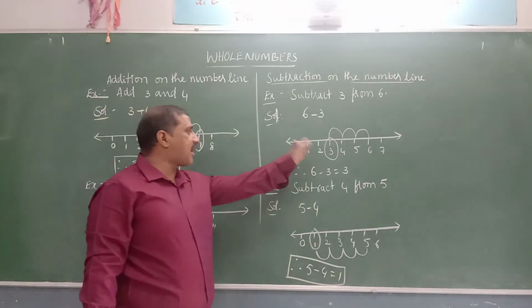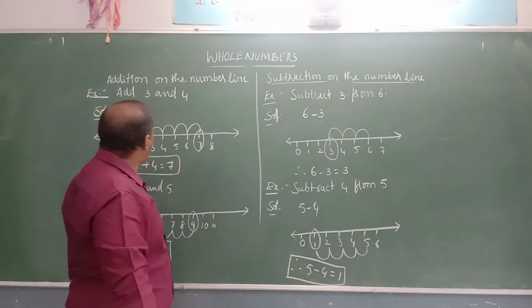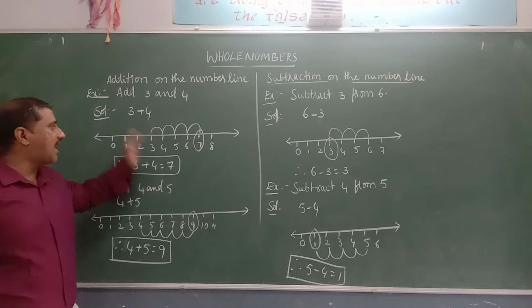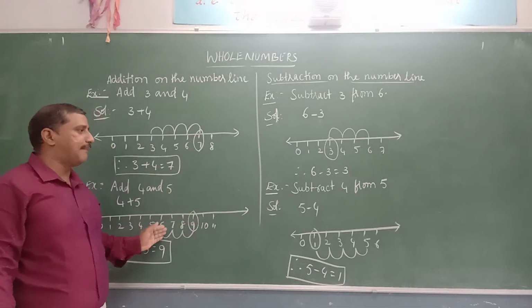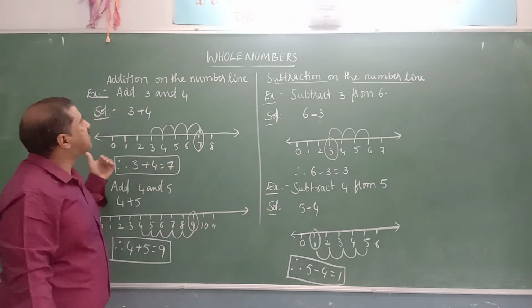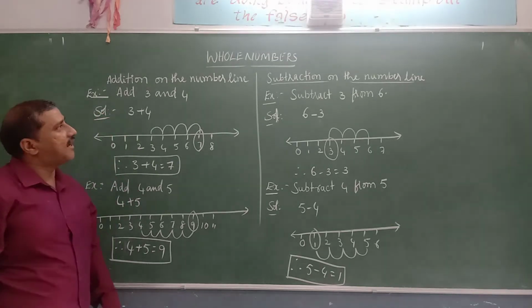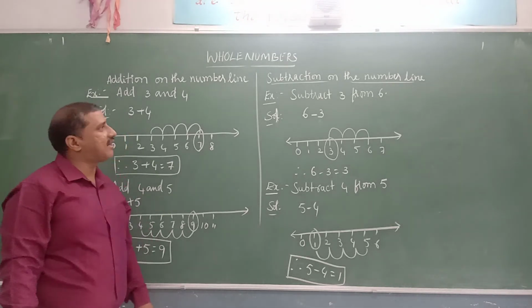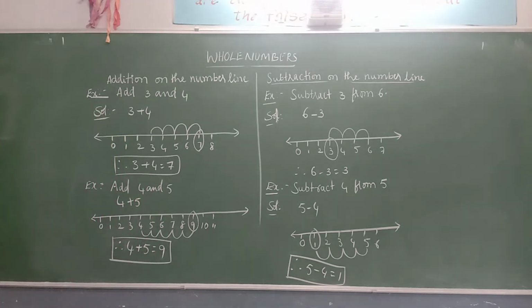While we are subtracting, move left side from the number, and while we are adding, move right side from the first number to get the sum. When we move left side, we get the difference. So like this, we will add and subtract the whole numbers on the number line. And now we will discuss multiplication on the number line.